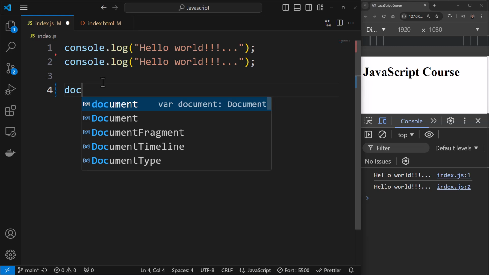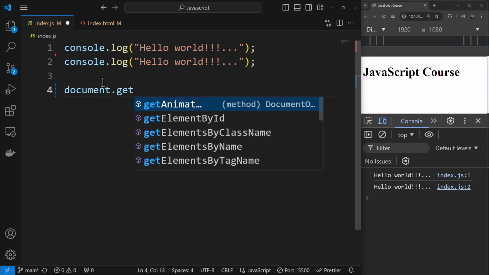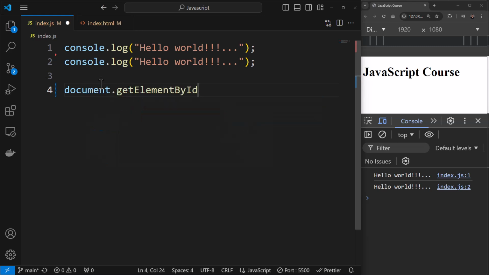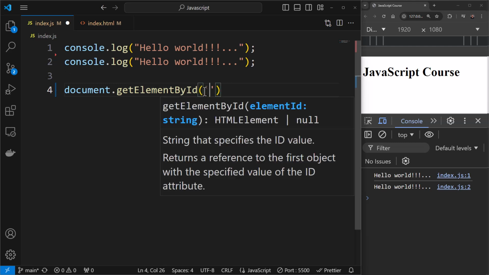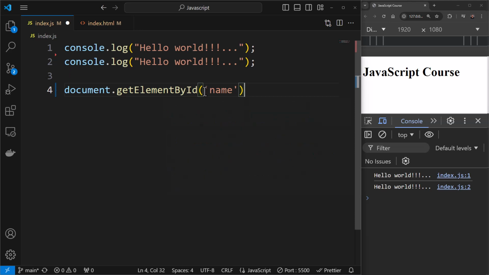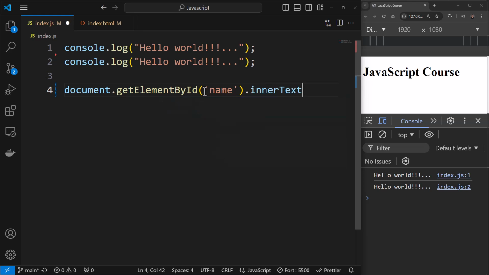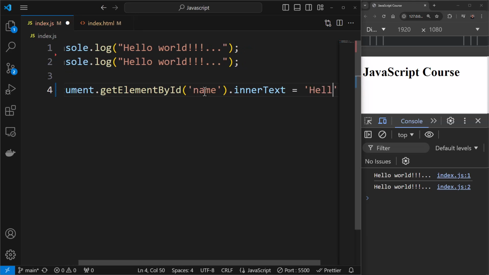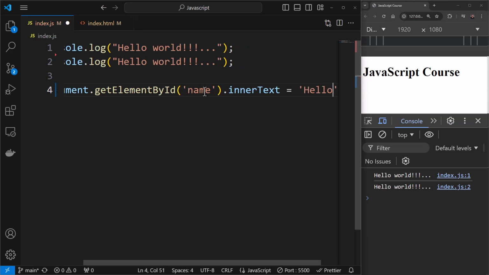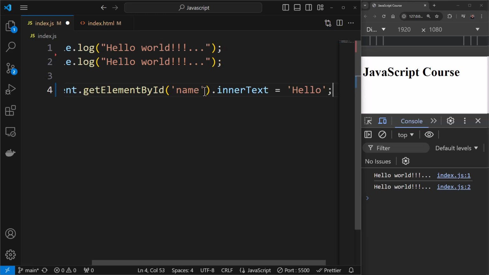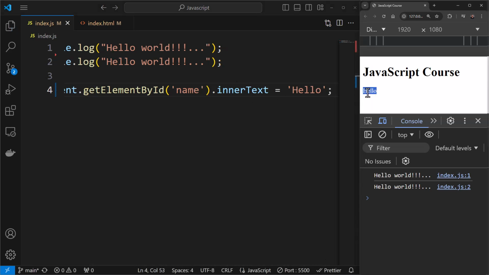So here I can say document.getElementById. We are saying from the document, get this element by ID. Now, which element are we asking for? We are asking for name, that is the name of our element over here. Using this, I can access its property, so I can say innerText is equal to, and I can add in hello over here. I'll add a semicolon and save this. Now you'll see hello appear over here.